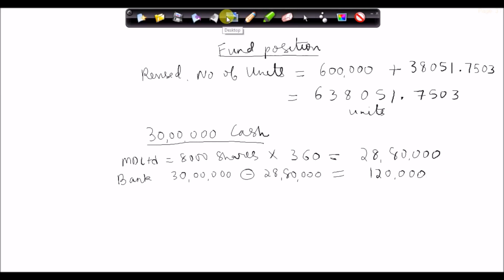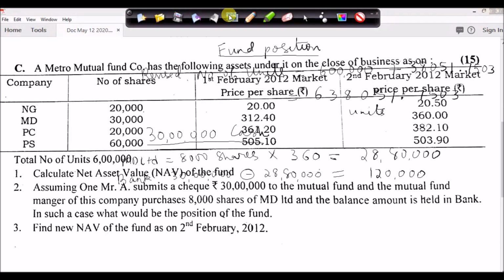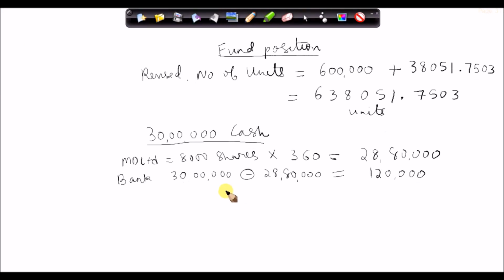Now what they are telling us is, in such a case what would be the position of the fund. So now we are going to find the position of the fund in this case, and we have to find the NAV of the fund as on 2nd February 2012, keeping in mind the following transaction. So parts 2 and 3 are interconnected. So we are going to find the position of the fund right now. So what is the position of the fund right now?